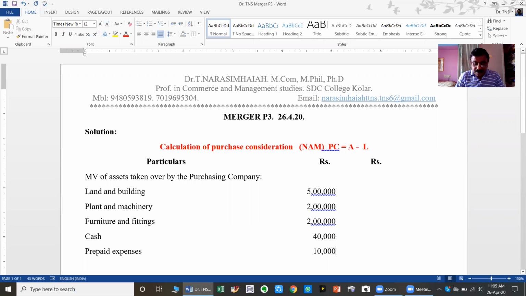So after prepaid expenses, next is trademarks. Copyrights are there, but as per the given information, copyrights are not taken over. Therefore, the copyrights are excluded, then trademarks. Value of trademarks is 80,000.